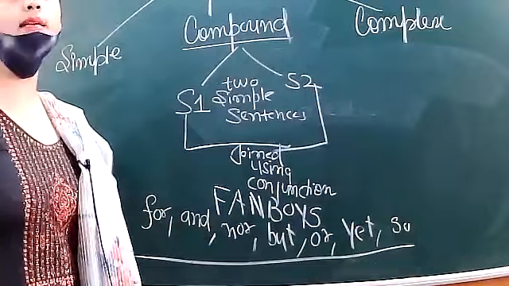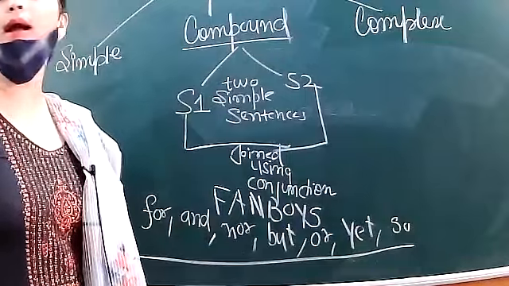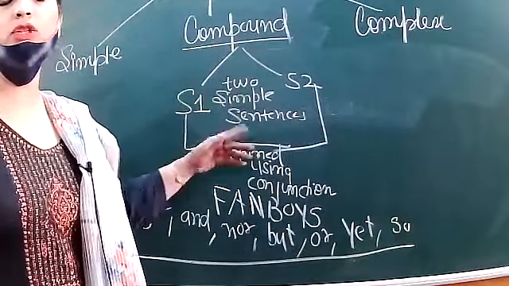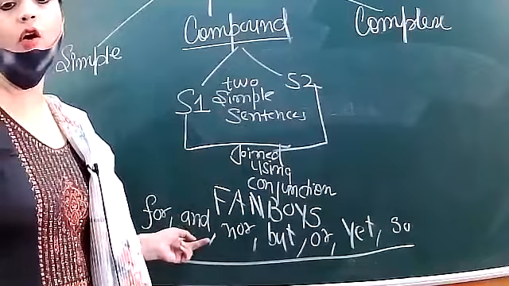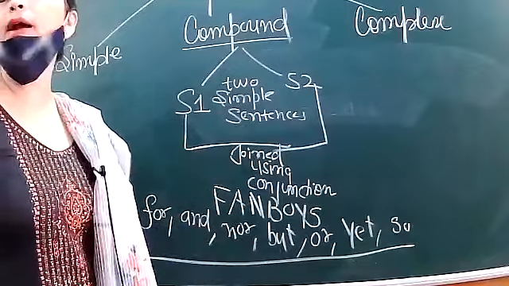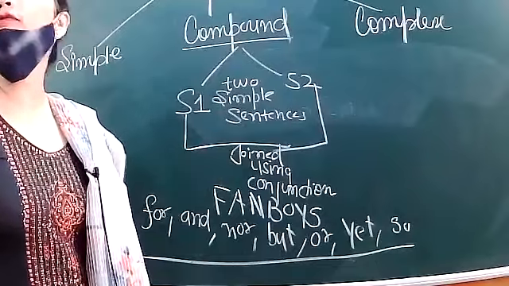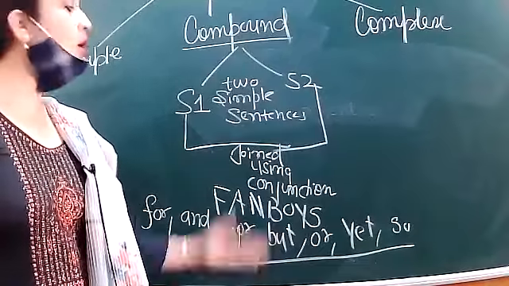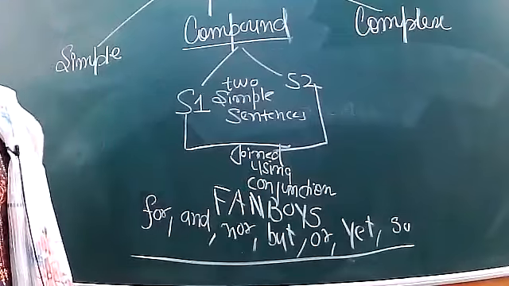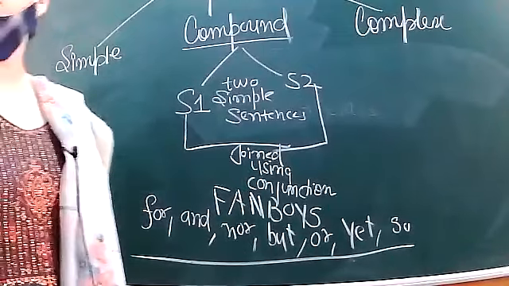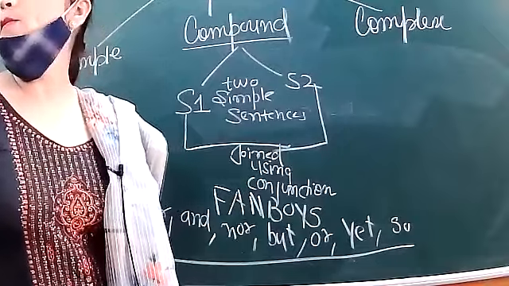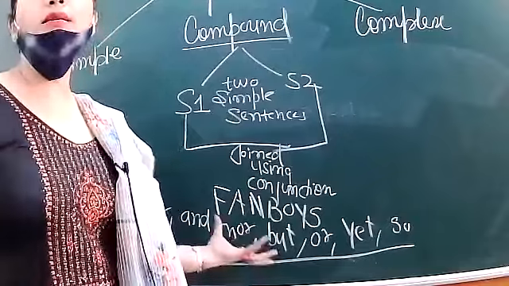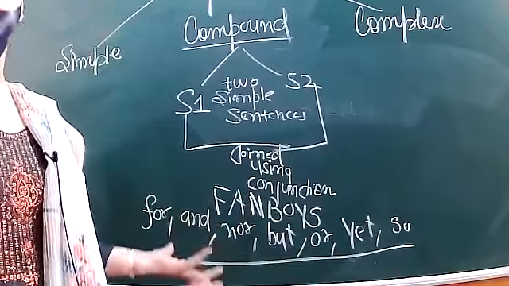Suppose any sentence is asked in your paper and you have to tell what kind it is. If two sentences are joined using any of these conjunctions, for, and, nor, but, or, yet, so, it will come into the category of compound sentence. So in order to learn the conjunctions, you have to learn only FANBOYS.